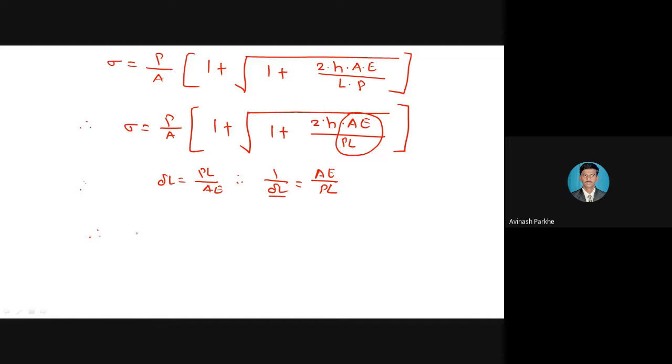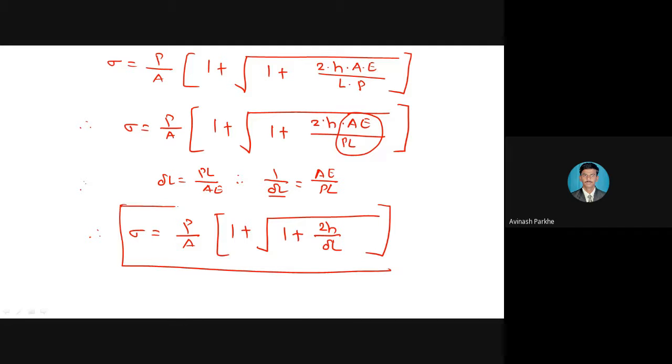So I will write sigma is equal to P upon A in square bracket 1 plus square root of 1 plus 2h divided by PL upon AE. PL is at the bottom, AE is at the top, that is 2h upon delta L. So this is the sigma, that is, the stress due to the impact load.